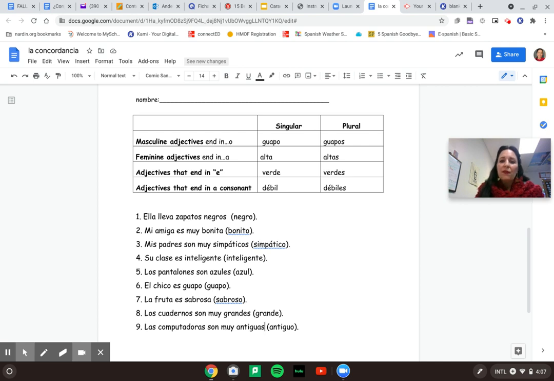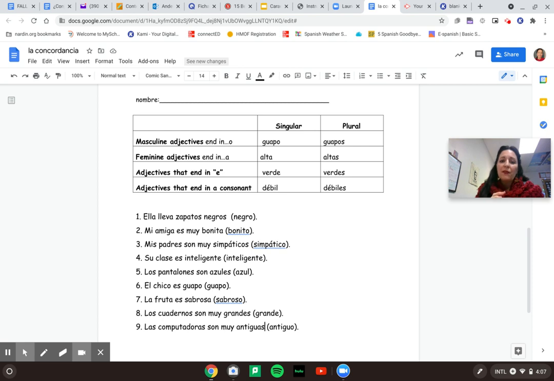What about an adjective that ends in an E? Por ejemplo, inteligente. How many forms do you have? You have 2. You have inteligente, which is your singular. That's going to be for masculine and feminine singular. And then you have inteligentes, which is plural for masculine and feminine.